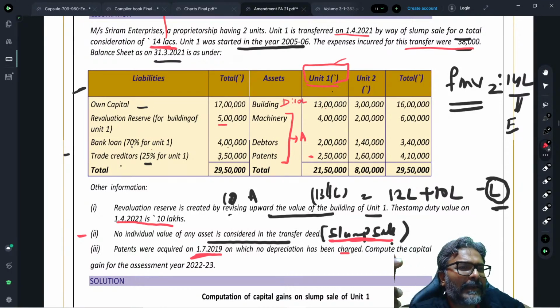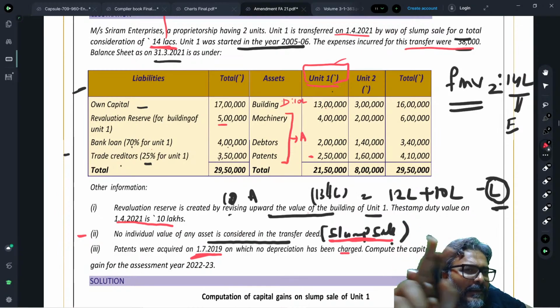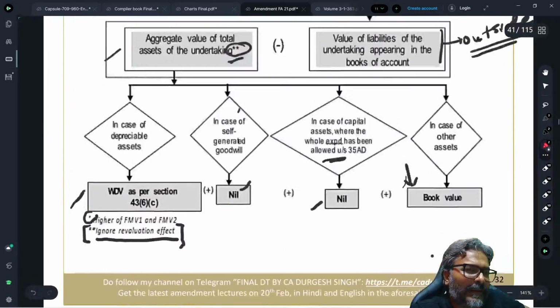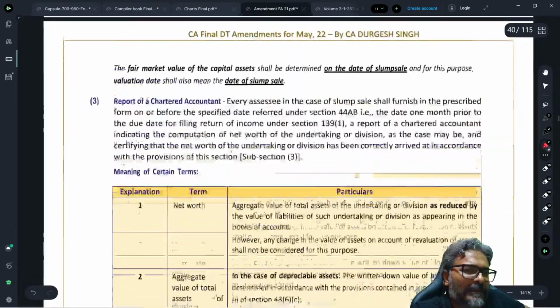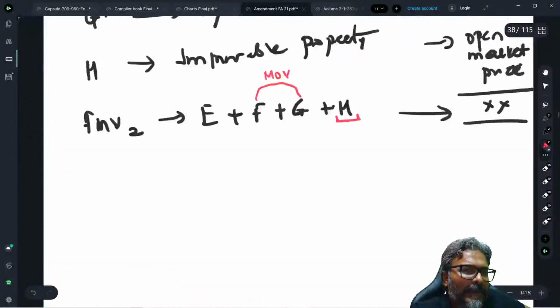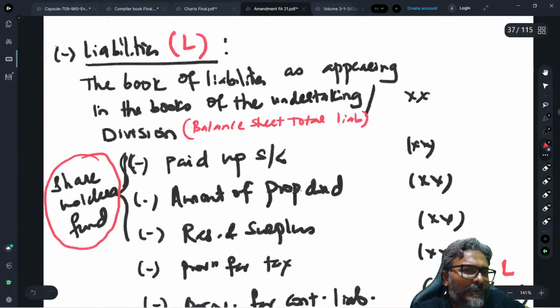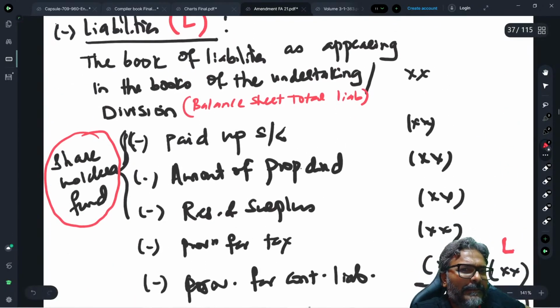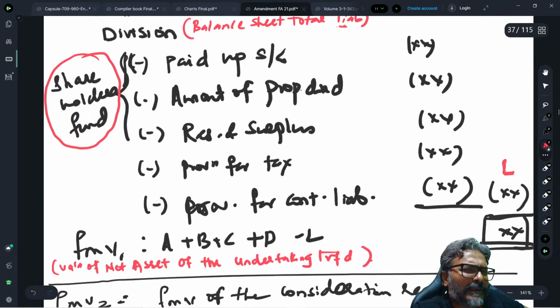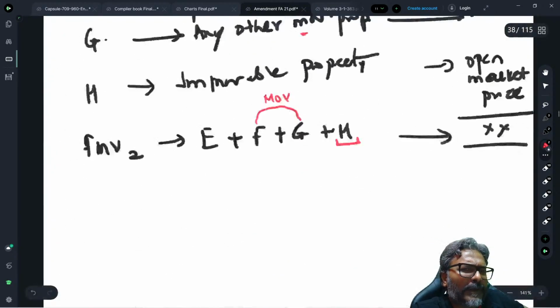And then minus the L. Now what is the L, students? See the calculation of L. 18.5 lakhs is A plus B plus C plus D minus the L. How do you calculate the L? As you are all aware, take up the total of the balance sheet liability, and from that you reduce the paid up share capital, the amount of the proposed dividend, and shareholder fund, minus the provision for taxation and the provision for contingent liability.